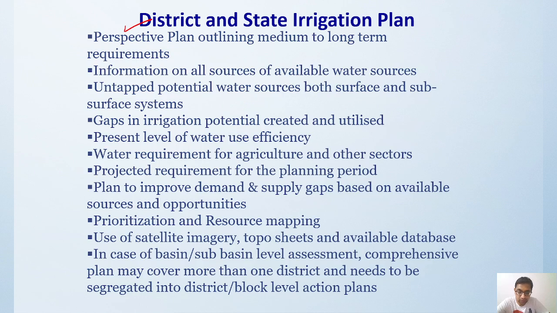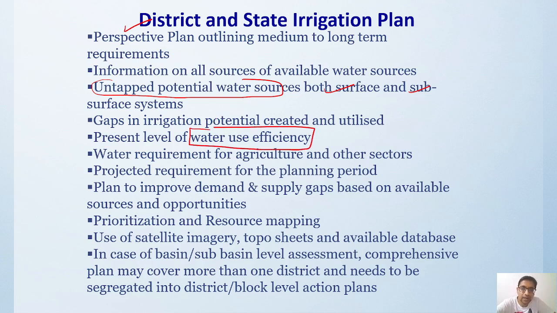Where all these water resources are available, right? Then after that, they will be finding out untapped potential water sources like surface water and subsurface water, and they will be mapping all of these. And then they will be making a plan where the gaps in irrigation are and where potential creation and utilization can be done. They will also be preparing the recent level of water use efficiency.